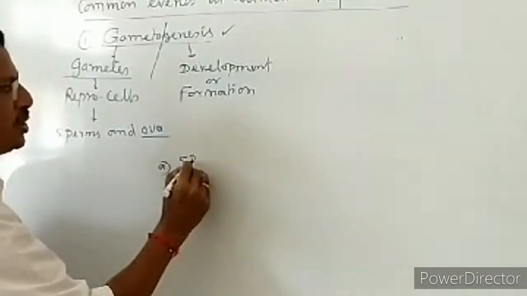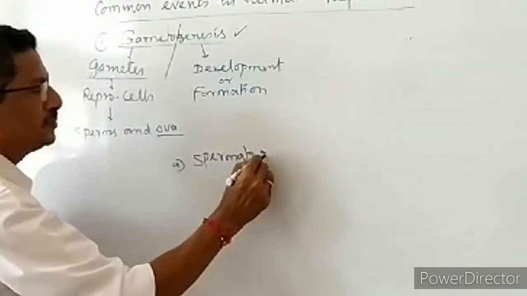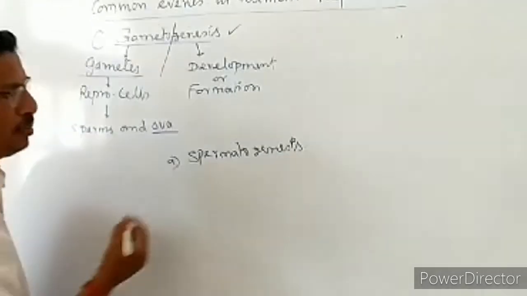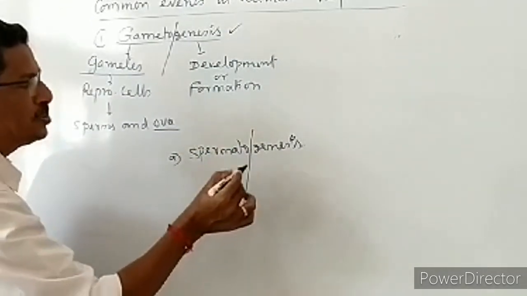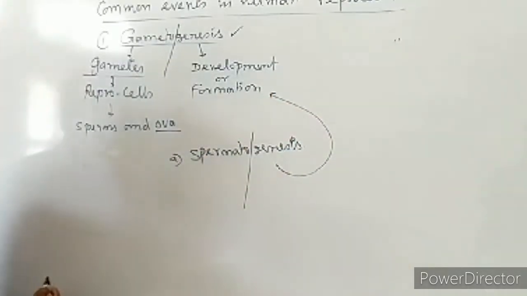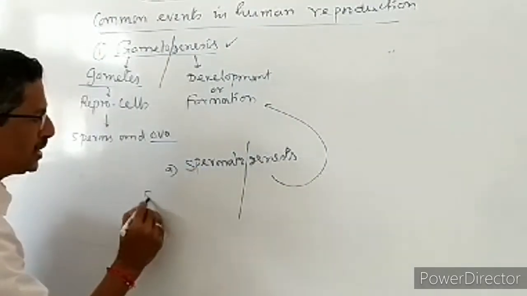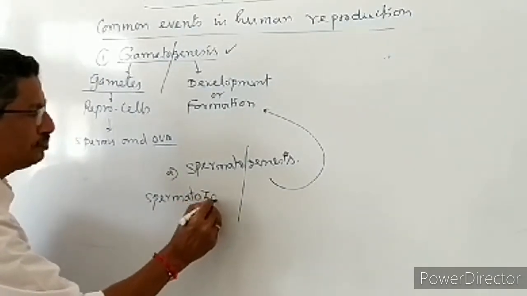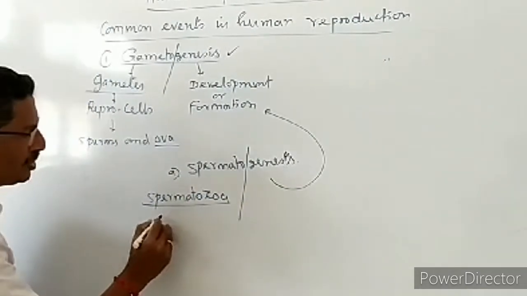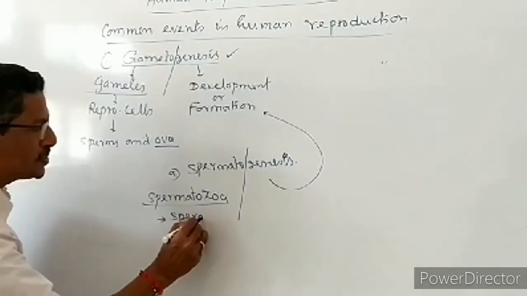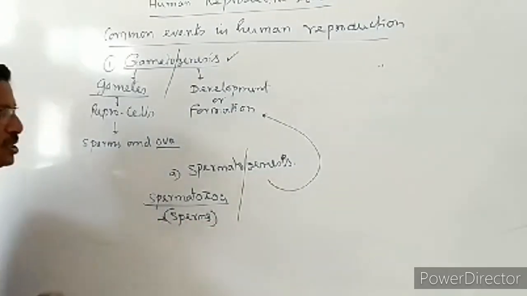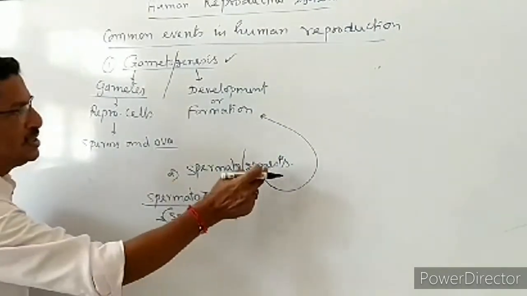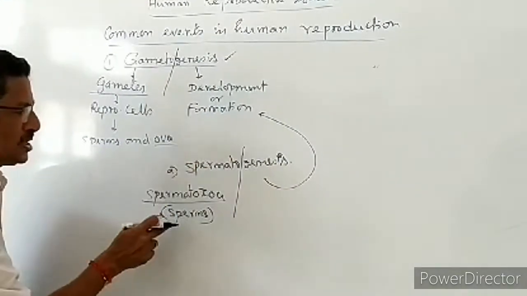The first one is spermatogenesis. Now we will take the meaning of spermatogenesis. Genesis means, as I told you, formation or development. Spermato means spermatozoa, which we call very shortly sperms. Adding up the meaning, genesis means formation, spermato means sperms.